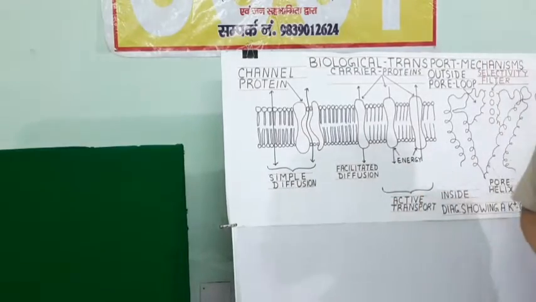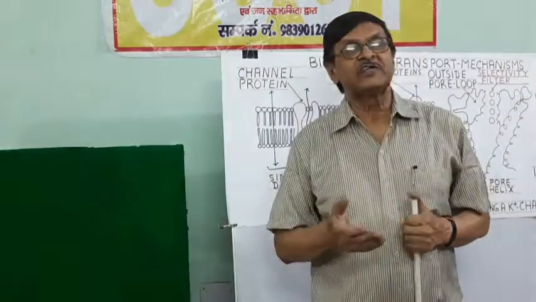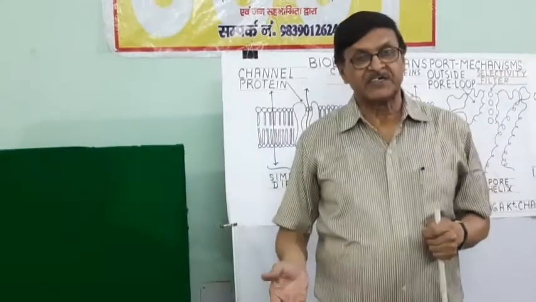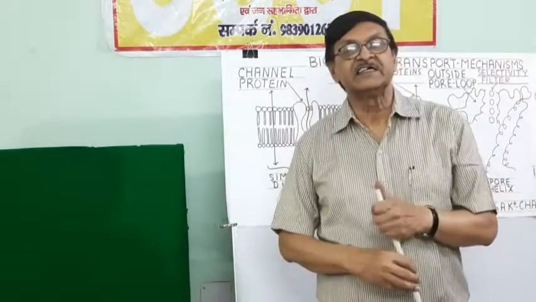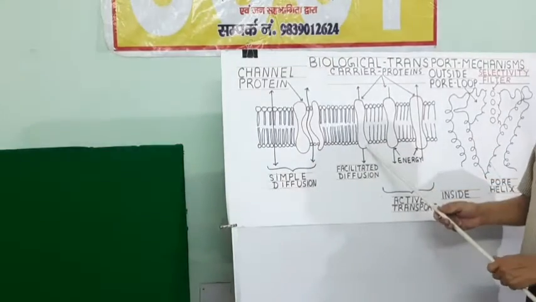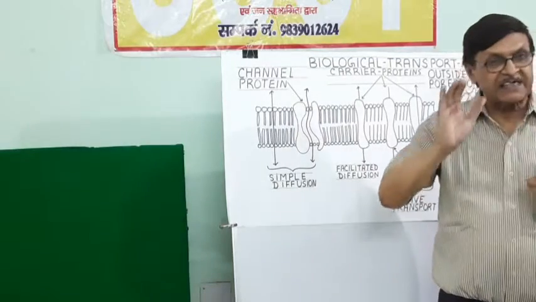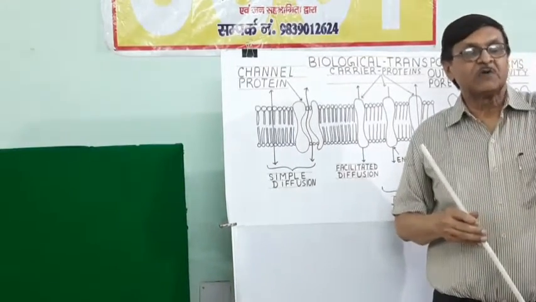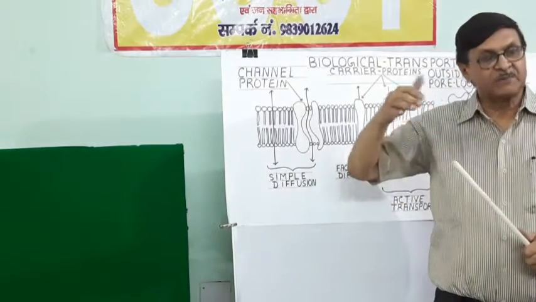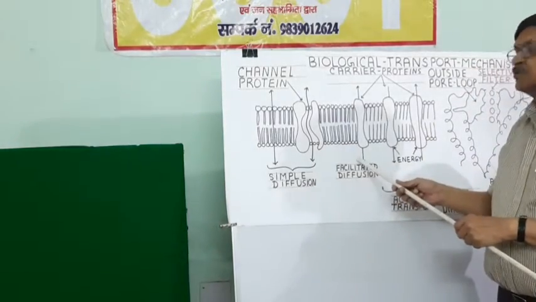channel. Then there is facilitated diffusion. Facilitated diffusion is also from higher concentration to lower concentration due to the concentration gradient, but a carrier protein participates here. This protein has some active sites with which the molecule binds, and then there is a conformational change, the molecule's shape is changed, and the molecule to be transported is transported.